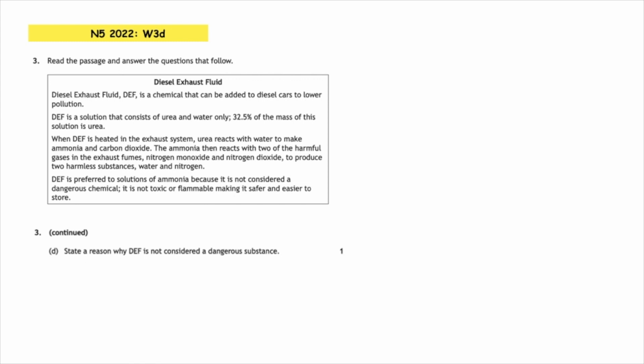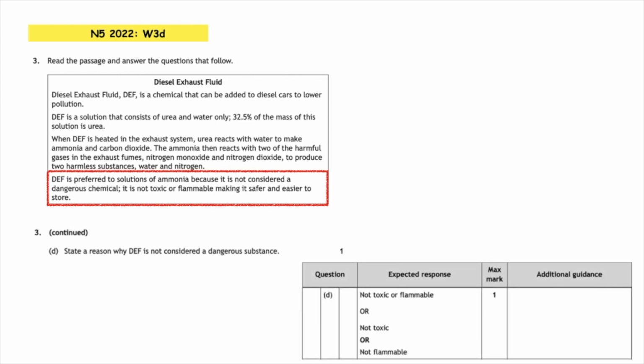Part D, state a reason why DEF is not considered a dangerous substance. In that last paragraph, it says DEF is preferred to solutions of ammonia because it's not considered a dangerous chemical, and it's given us a few different options that we can write as our answer, either that it's not toxic or that it's not flammable. Those are the two potential answers that we have.